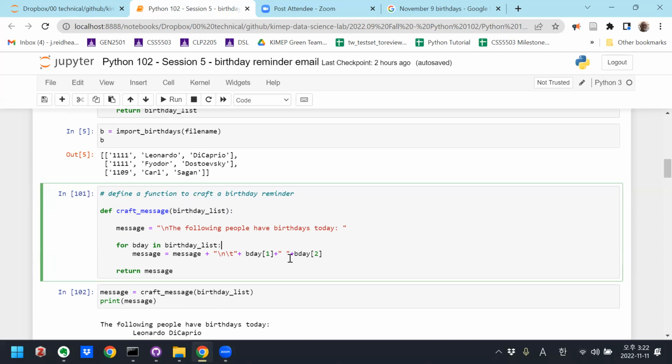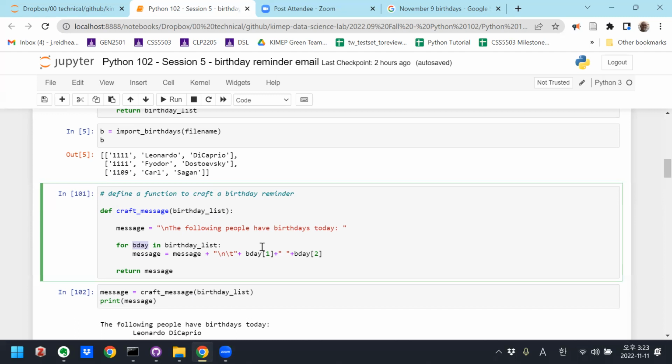So what is bday index 1 and what is bday index 2? 0 is the date. So 1 and 2 are going to be first name and last name.